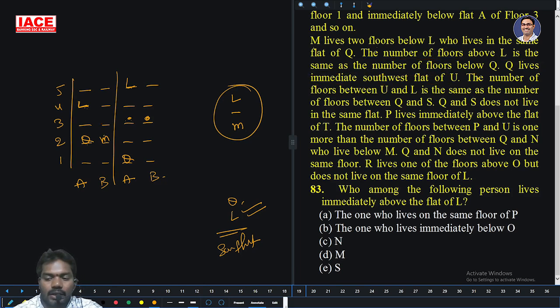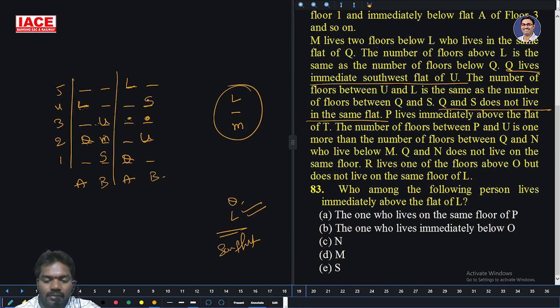Next, Q lives in the immediate southwest flat of U. So this is only immediate, there are only these chances. Next, the number of floors between U and L is the same as between Q and S. U and L no floors, Q and S also no floors. And Q and S do not live in the same flat, so the only chance for S is here. If L and U have 2 floors, Q and S also have 2 floors between them. Since S and Q are not in the same flat, the only chance for S is here.